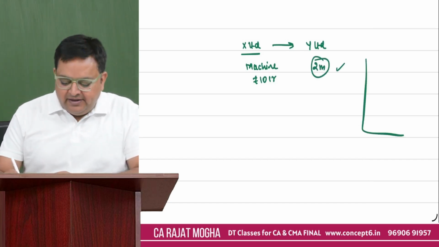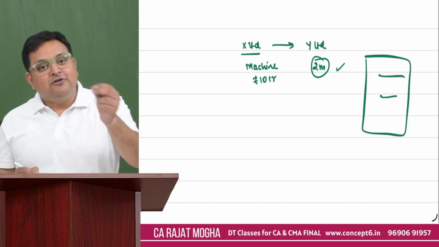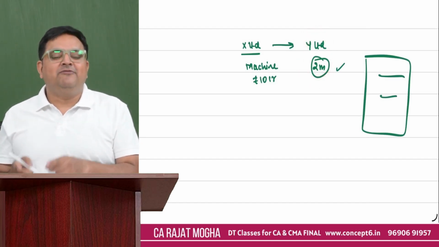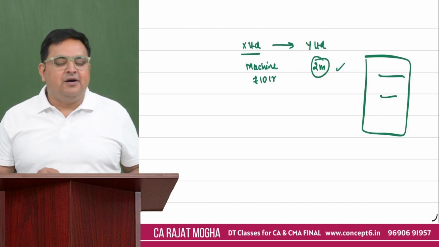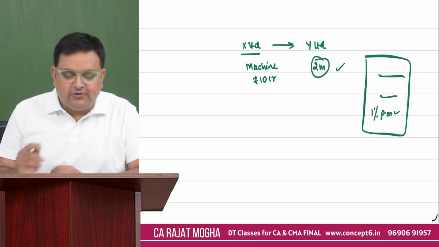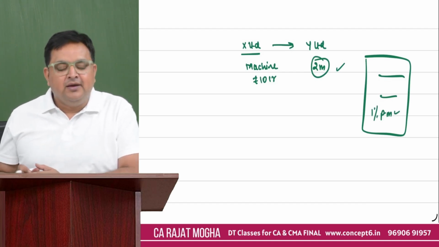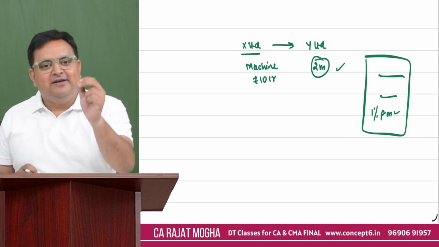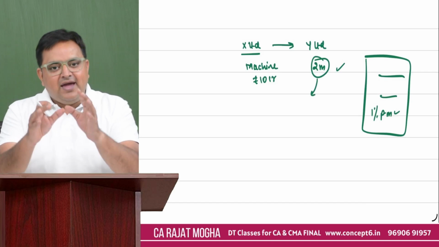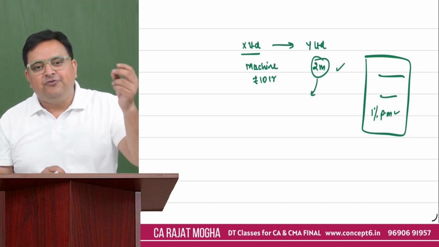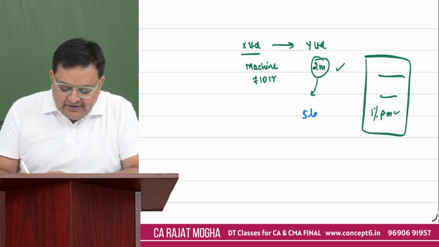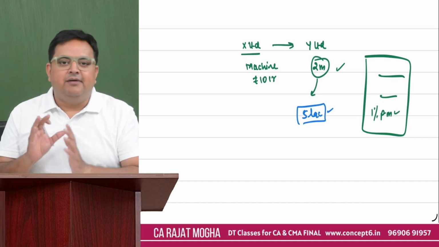They entered into an agreement. They have written everything in the agreement. And they have also written that if Y Limited, you are not able to deliver this to me within those 2 months, you have to pay an extra amount also. Let's say you have to pay interest of 1% per month on the cost of the machinery. Now, let's say your examiner gives you this point that Y Limited has delayed in giving this machinery, and because of that delay of a few months, they are giving you, for example, 5 lakh rupees as compensation for the delay.